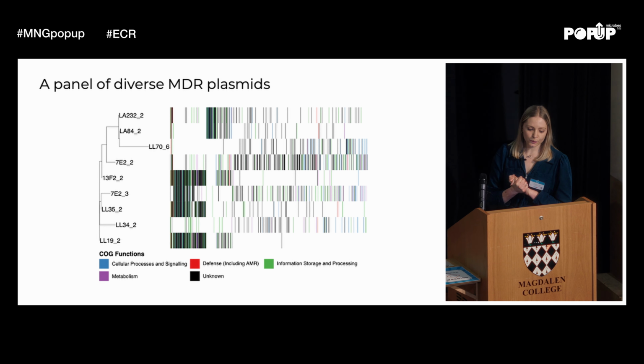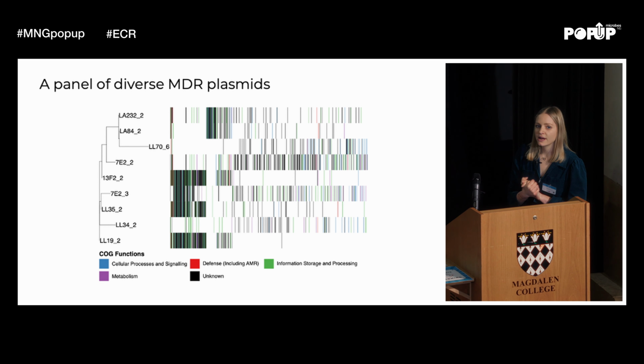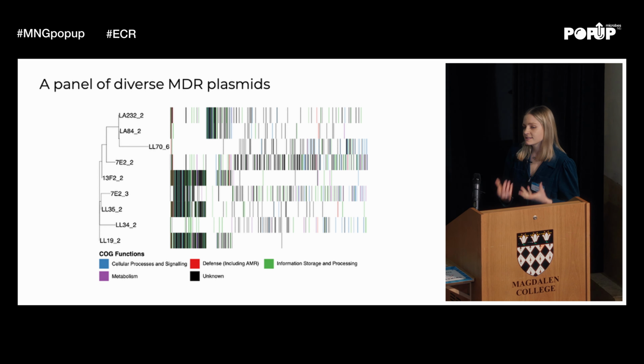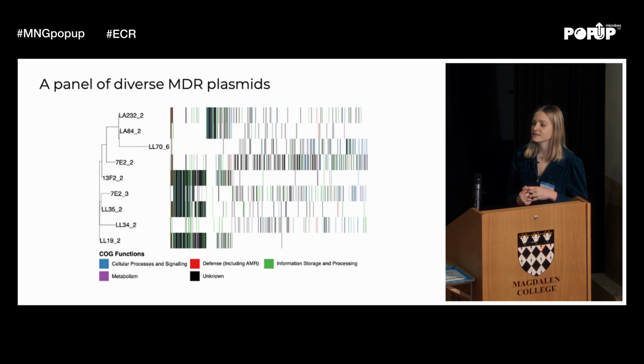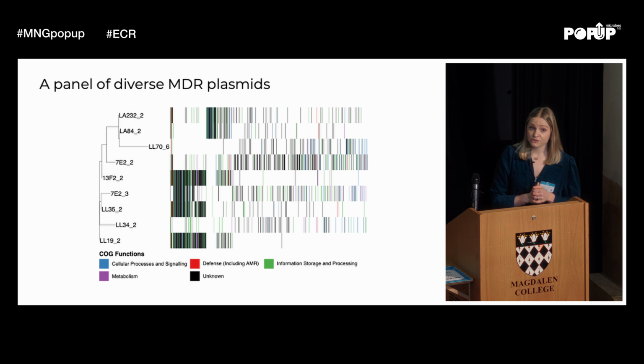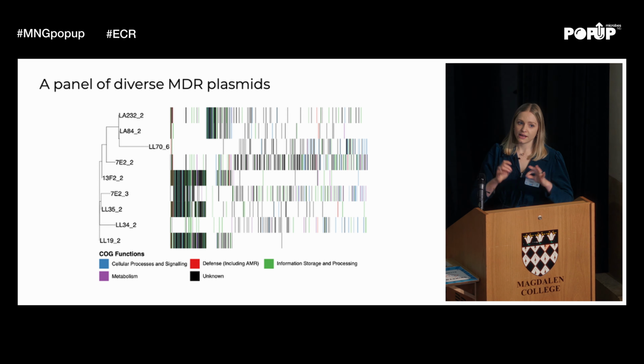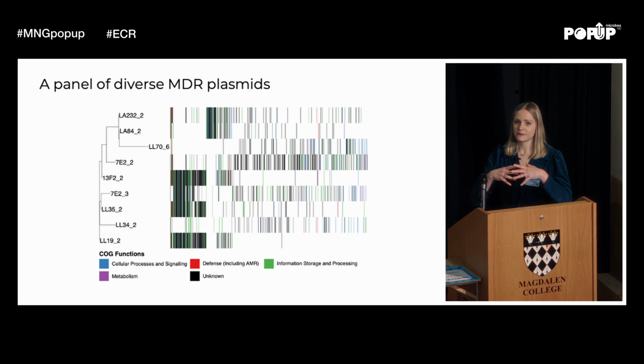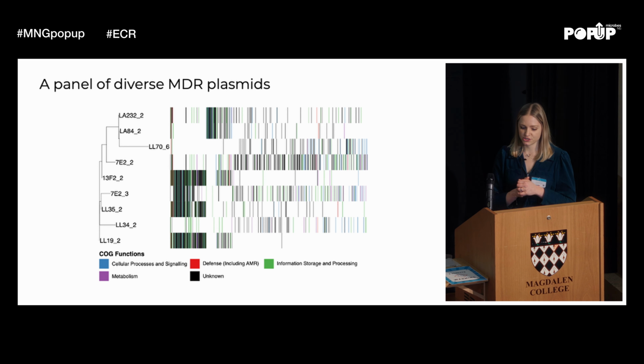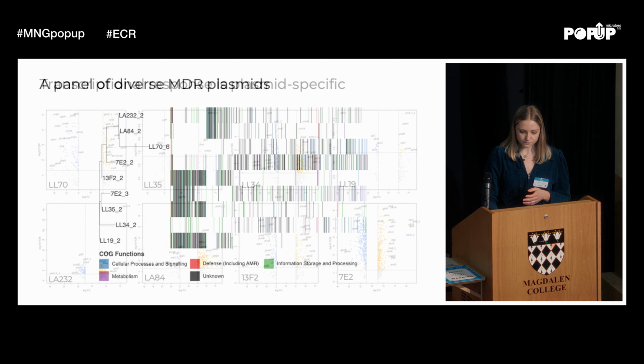We then introduce them all in biological triplicates into E. coli MG1655, which is just a standard lab strain of E. coli, and this means that we can control the genetic background. We introduce them by conjugation and then measure the immediate transcriptional response by RNA-seq. If we were expecting to see an entirely host-specific response, we would expect to see the same sets of differentially expressed genes regardless of the plasmid type.